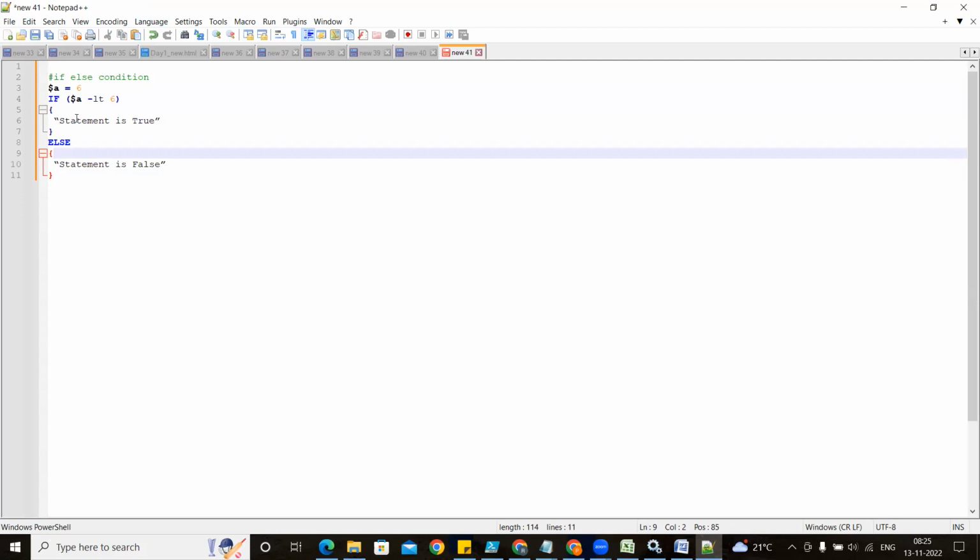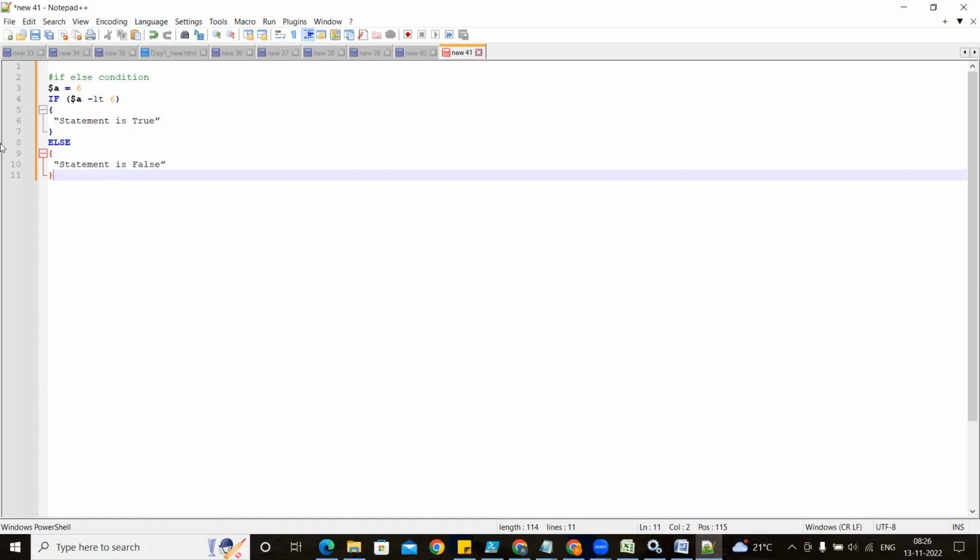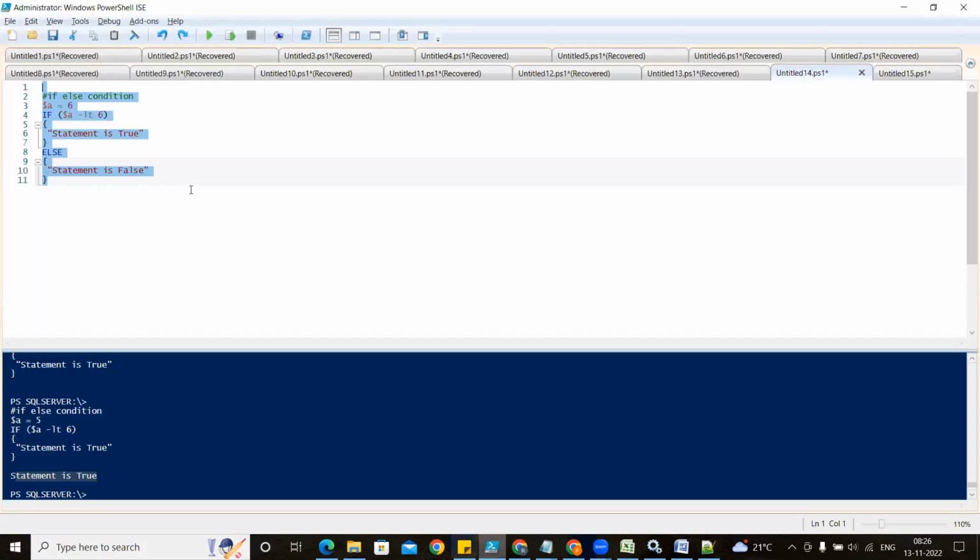So later you are going to write multiple brackets and all. You can see that in today's class, not today, I mean the day 3 class. At that time this tool, PowerShell in Notepad++, is very easy. If you want to do HTML coding, you can use HTML as well. It supports all the languages, whatever you are typing. It is better to type into Notepad++. It's easy to manage. Here it will be a little confusing, but if you click here, you will be able to see which loop it belongs to. But if you are writing multiple loops, you will not be able to type correctly.